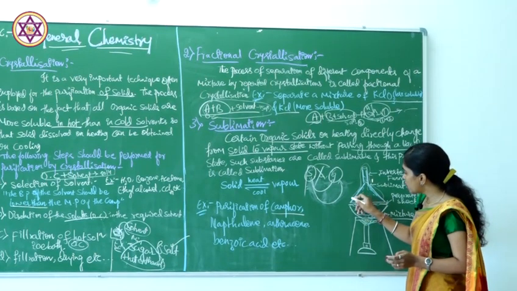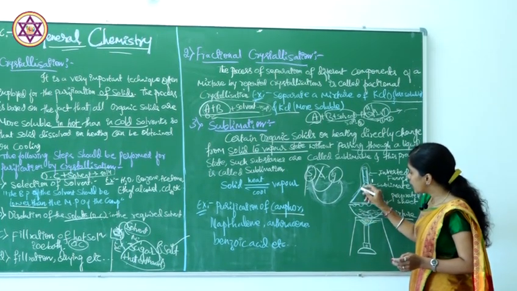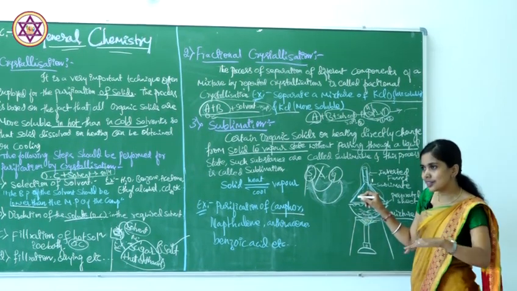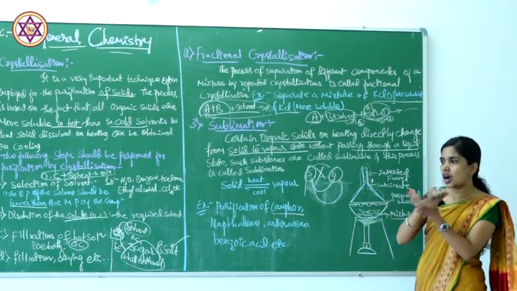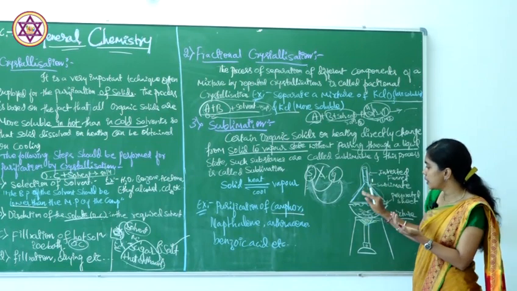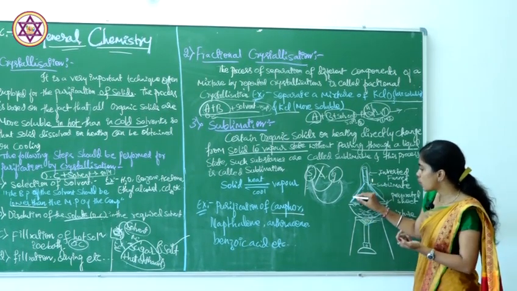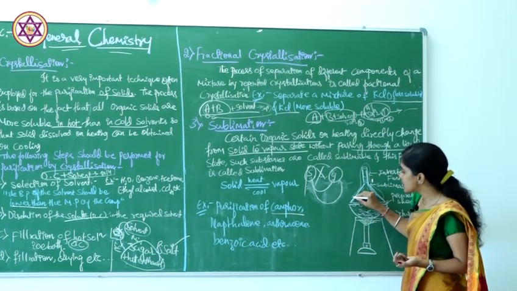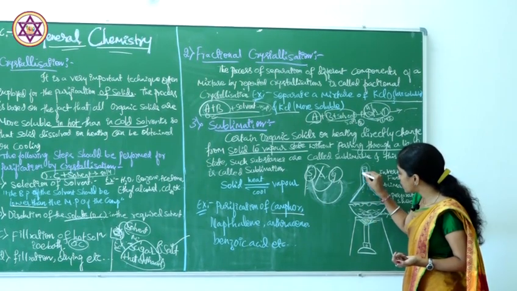The vapors come and condense. As the cold atmosphere meets the funnel, all the vapors convert into crystals.